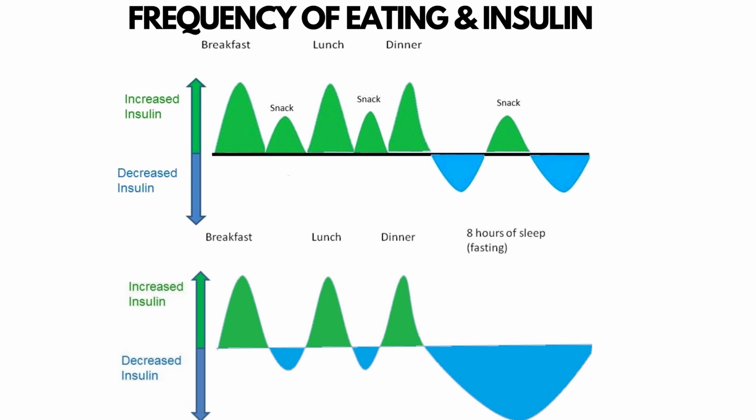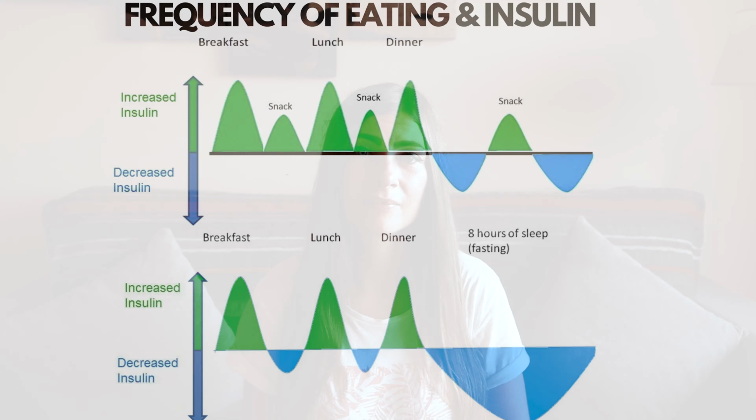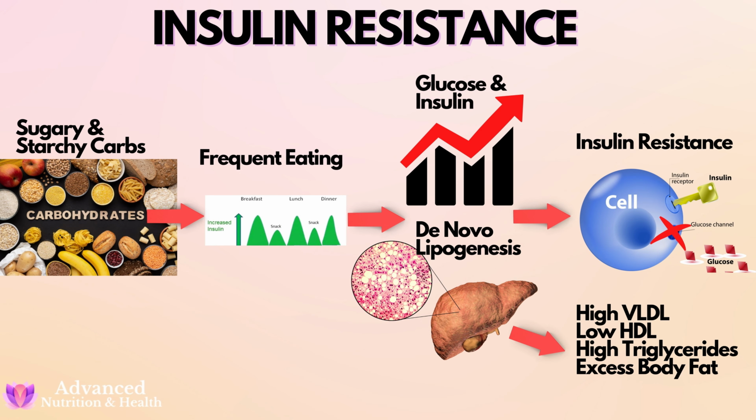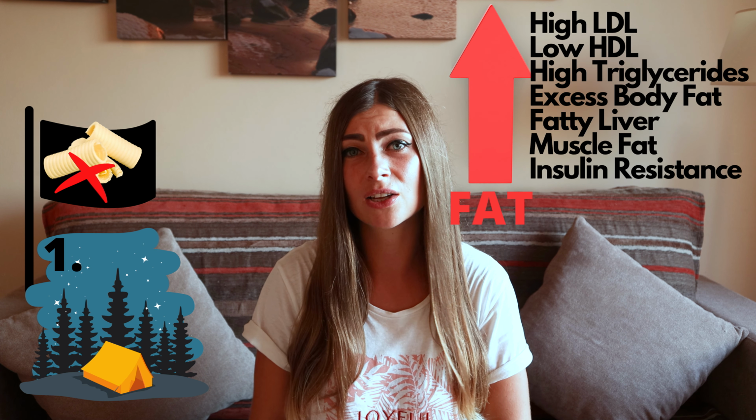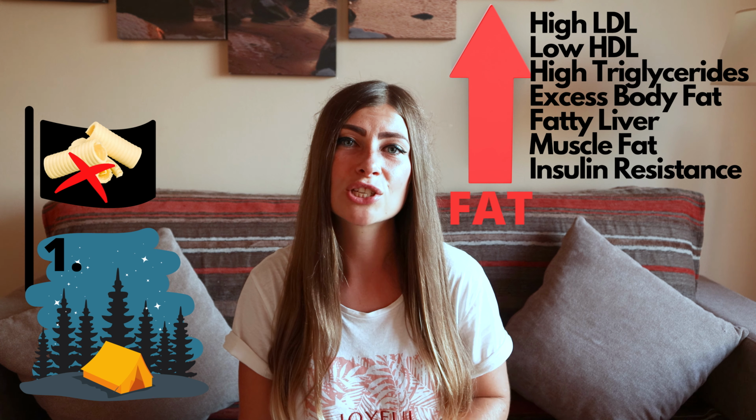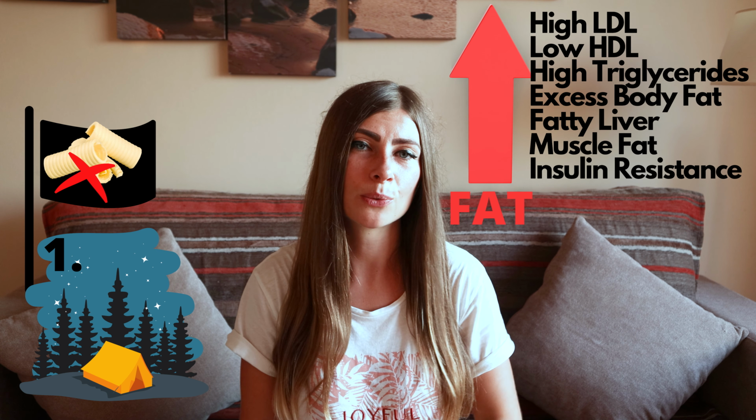That's another way how we can keep insulin low. According to this camp, too much insulin caused by a high carbohydrate diet and frequent eating causes chronically elevated insulin, which then leads to insulin resistance, type 2 diabetes, dementia, heart disease, and so on. So according to the first camp, all of this fat, especially animal fat, is supposed to raise blood triglycerides, bad LDL cholesterol, cause fat accumulation in the liver, in the muscles, and so on.